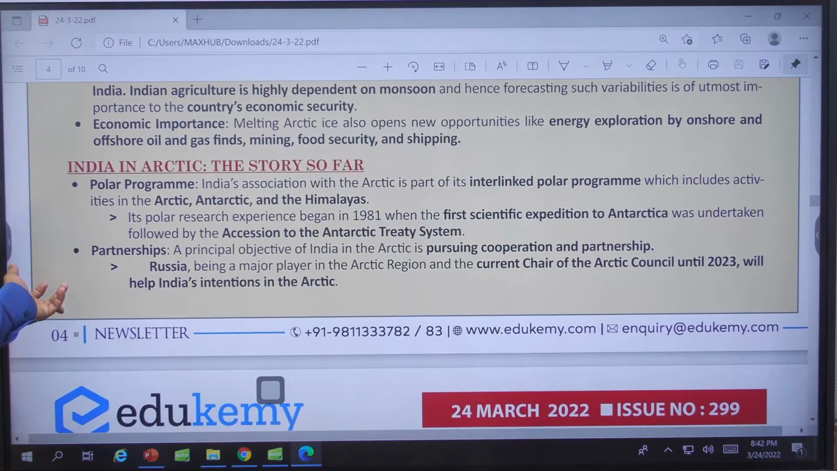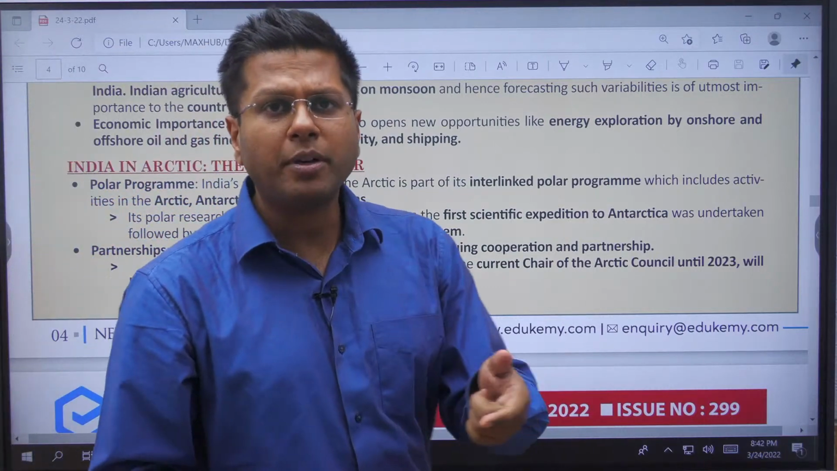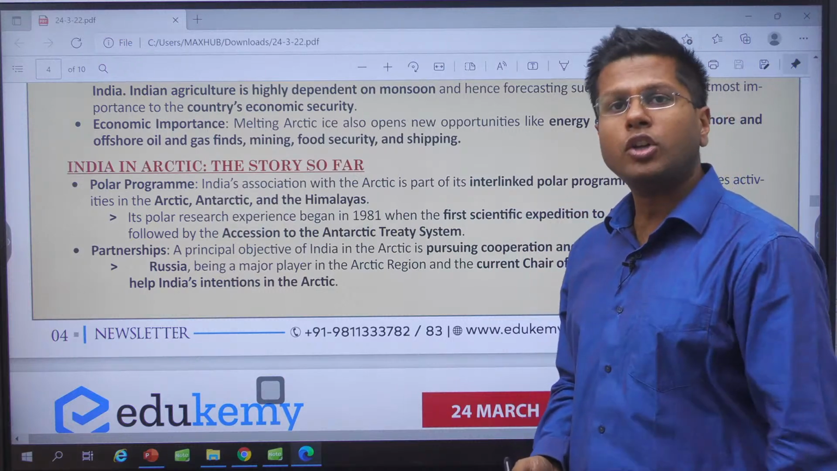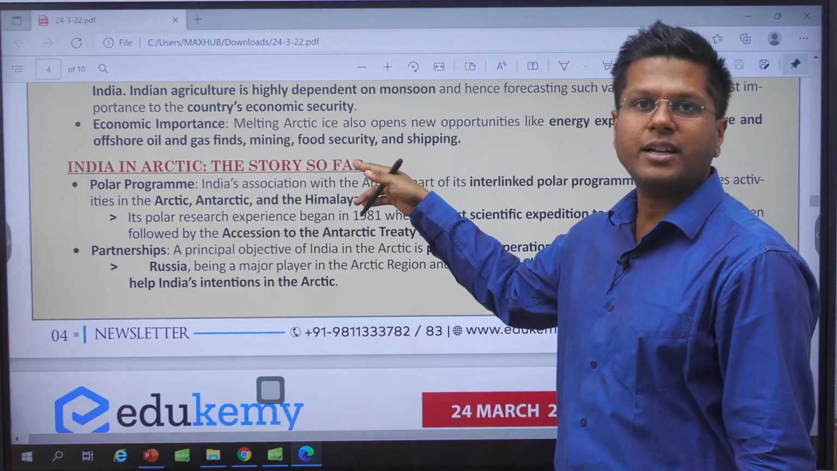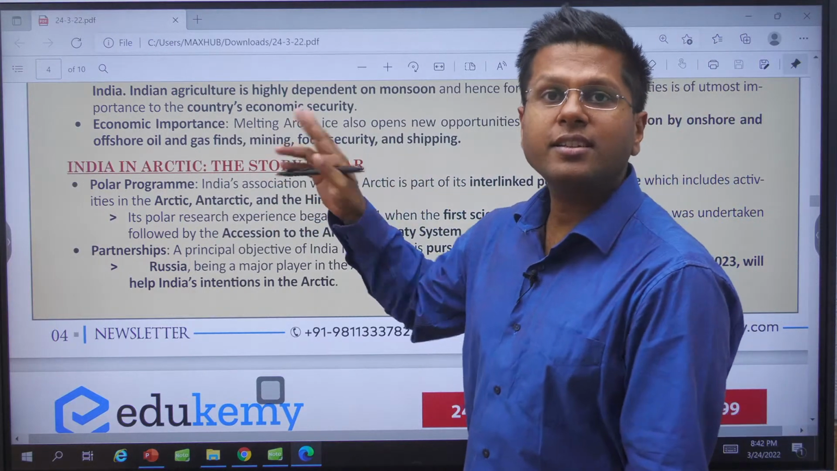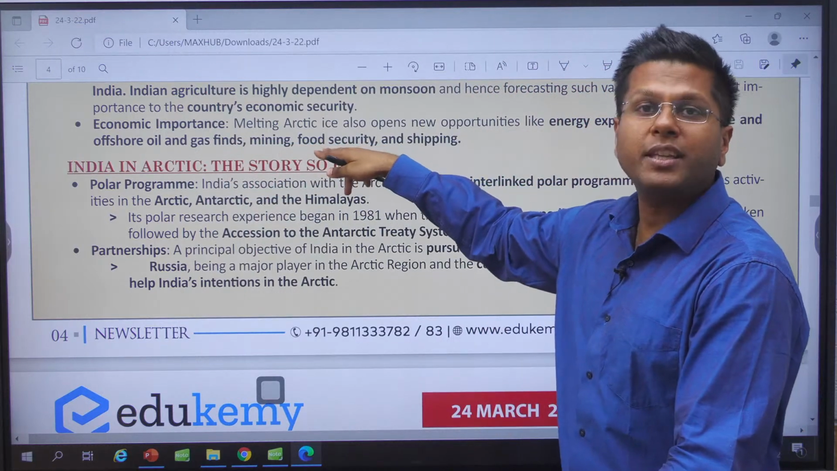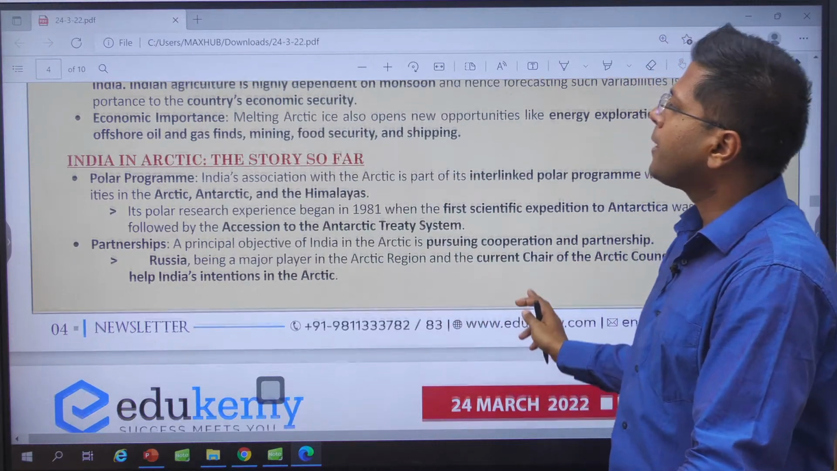Economic importance: mining, food security, shipping, trade routes. Remember the example of methane hydrate, the example of the Chennai-Vladivostok economic corridor, the north-south corridor, all of them should be put along with these examples that you have. Russia is the third largest country to export petroleum resources. So again linked to the unexplored petroleum and gases which exist in these areas.